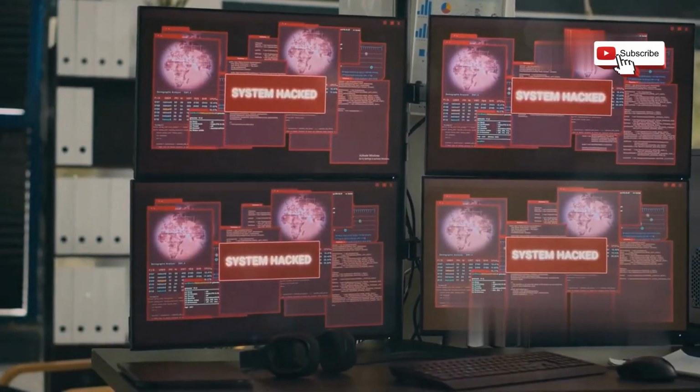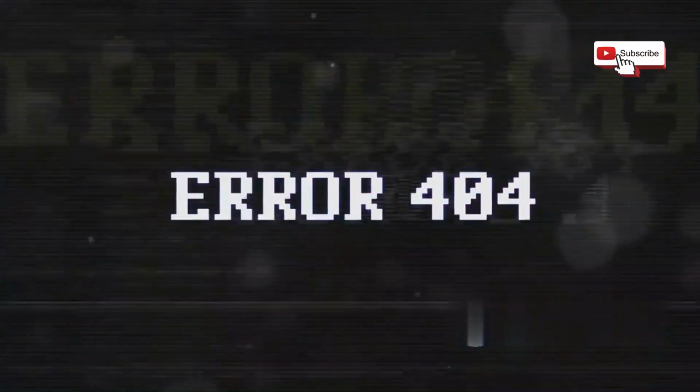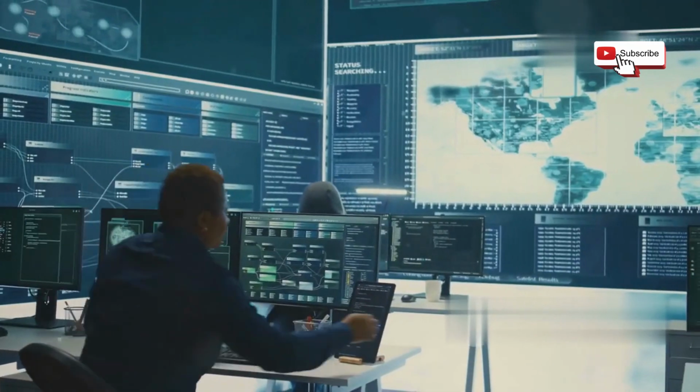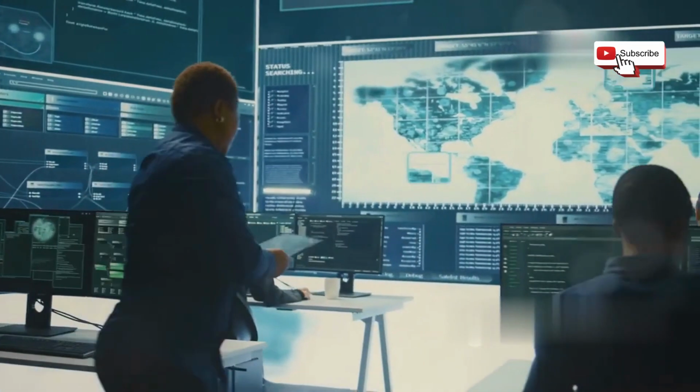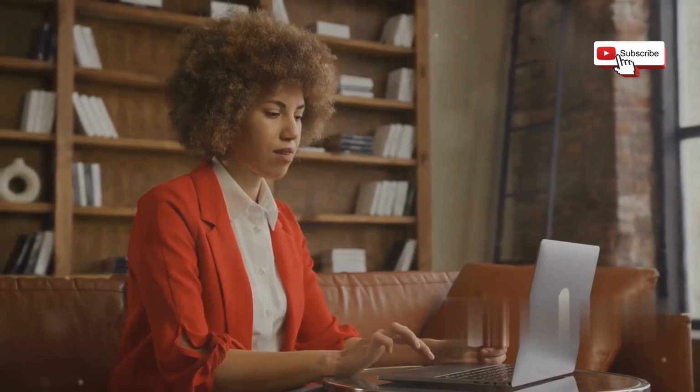Section 7. Denial of service attacks. Overwhelming the system. Denial of service or DOS attacks aim to make a website or online service unavailable to legitimate users. They achieve this by flooding the target with traffic from multiple sources, overwhelming its resources and causing it to crash. Imagine a popular online store being hit with a massive surge of traffic.